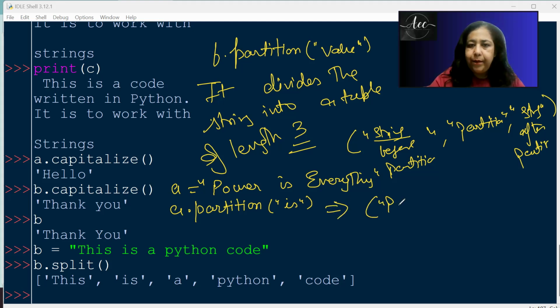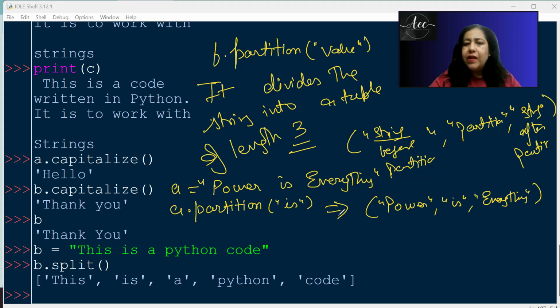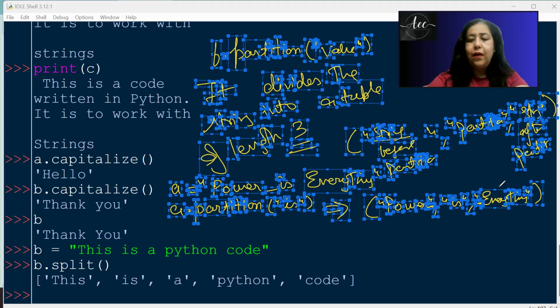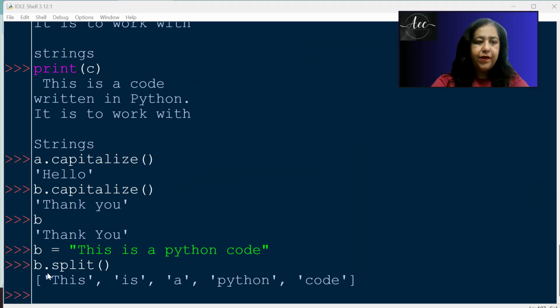Then we get a tuple: "power ", "is", " everything". Whatever you do partition on comes in the middle. Whatever is before it, power with a space, is the first string, and the space and everything is in the third string. So that is partition. I'll show you how it works.